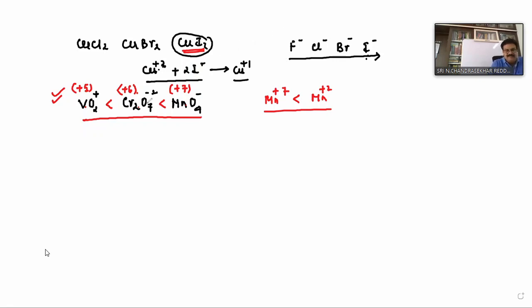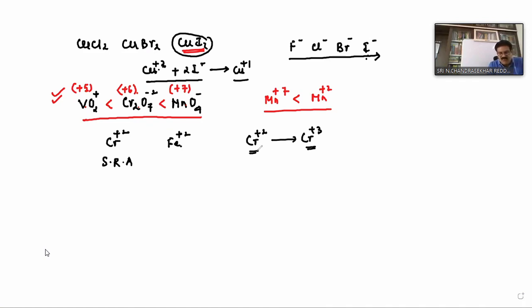One more point in oxidizing properties: we take Cr2+ and Fe2+. Cr2+ acts as a strong reducing agent than Fe2+. The reason is that Cr2+ is ready to undergo oxidation to convert into Cr3+, because chromium 3+ is more stable than 2+.